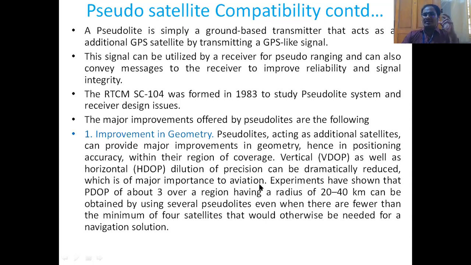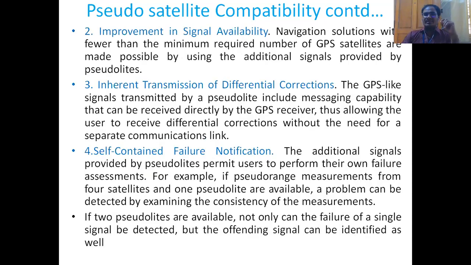So they can improve the geometry. And the second one is the improvement in signal availability. Navigation solutions with fewer than the minimum required number of GPS satellites are made possible by using the additional signals provided by the pseudolites. So availability of the signals will be improved.